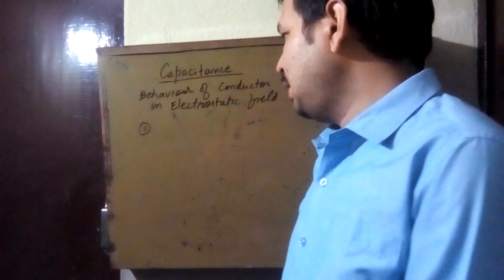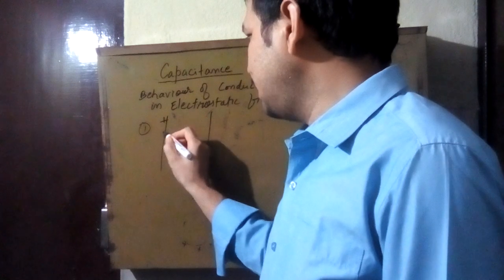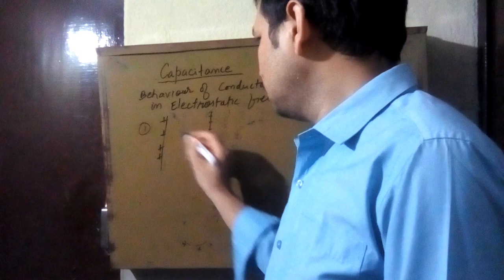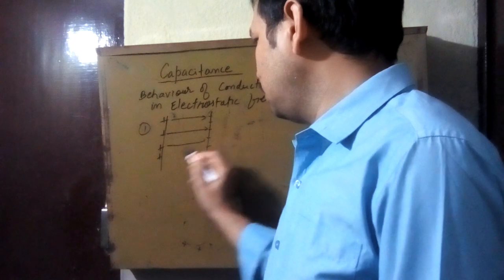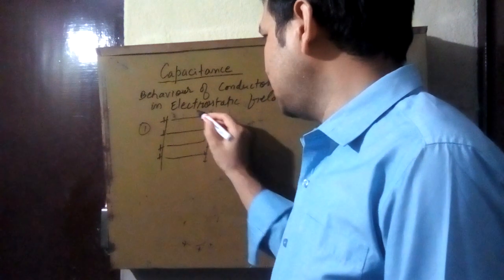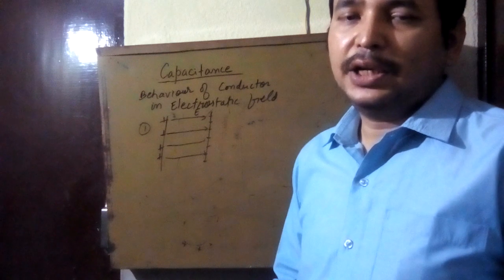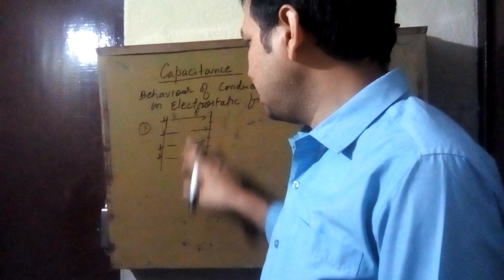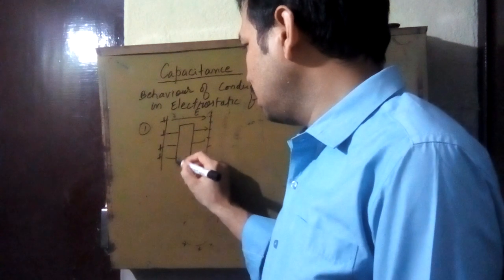So first, when a conductor is placed in an electric field, suppose these two plates are there. Due to these two plates, plus and minus, a uniform electric field E comes into existence. This is the uniform electric field E that comes because of these two plates. Now if I place one conductor here, then what will happen?